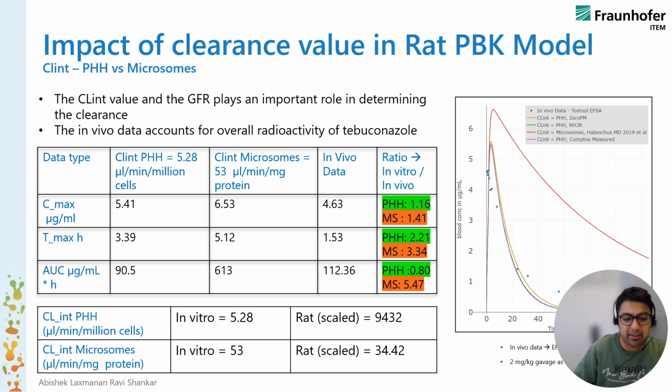And also the clearance is taken from the intrinsic hepatic clearance along with the glomerular filtration rate, which plays an important role in determining the clearance. And care has to be taken that the in vivo data accounts for the overall radioactivity of tebuconazole, which could also include its metabolites. So it's an estimation based on the overall radioactivity and not just the parent compound.